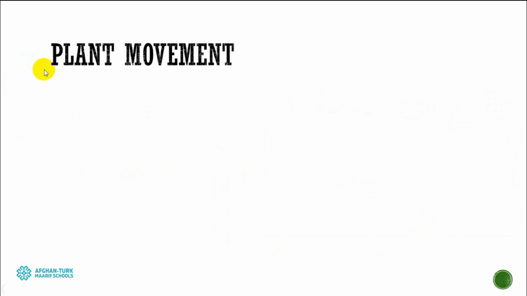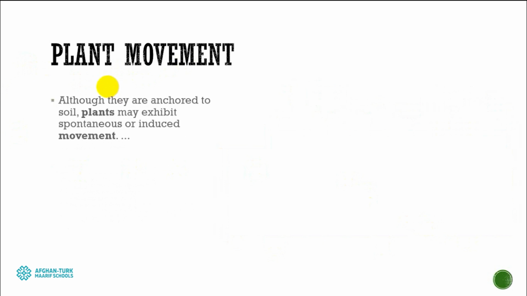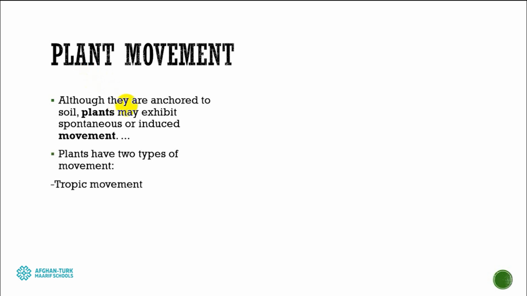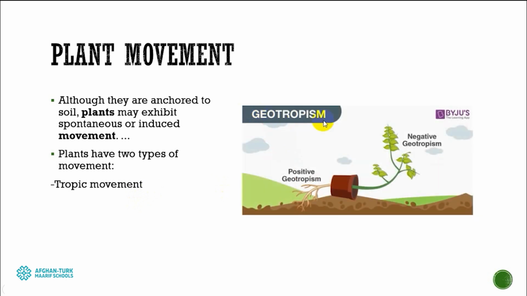Next title or next feature is plant movement. At first we said they cannot move because they are anchored with the help of their roots. But actually they have two sorts of movement. The first one is tropic movement. Tropic movement has some kinds. The first kind is geotropism, meaning the interaction of a plant with the soil.